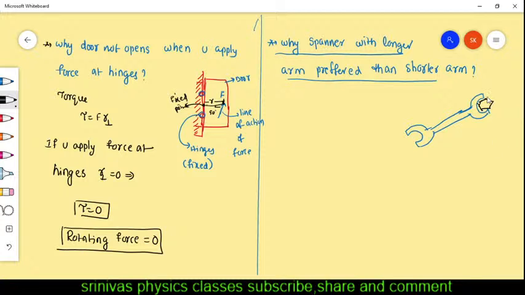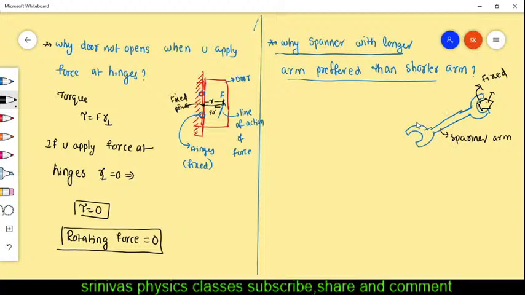You see this, we want to rotate this nut. At the moment you are using this spanner, and this is the fixed point. This is only the arm, the spanner arm. This longer arm we will select instead of the shorter arm.